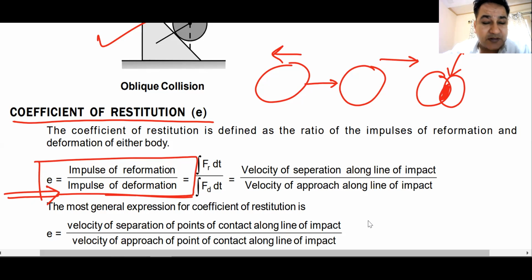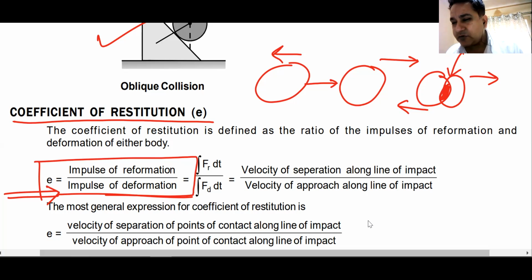After this point, what happens? आगे वाले का velocity becomes more, पीछे वाले का velocity becomes very less. So they start to separate from each other. They start to come back to their original size, shape, and configuration. They start to reform. If they reform completely, if they acquire their original shape completely, it becomes a perfectly elastic collision.